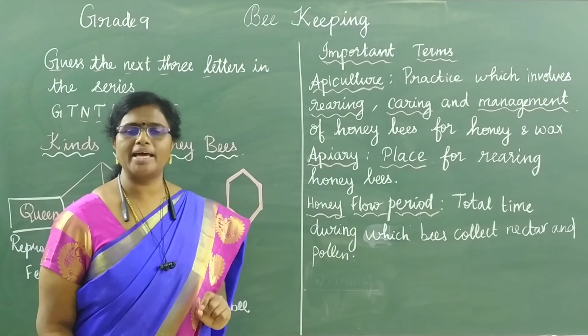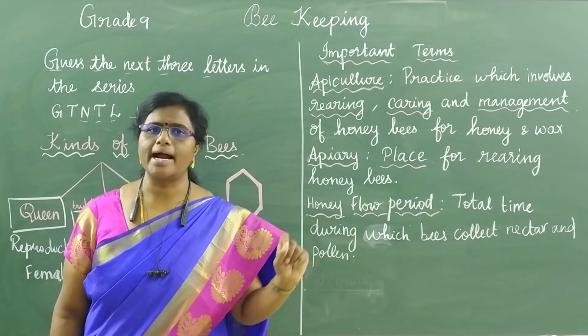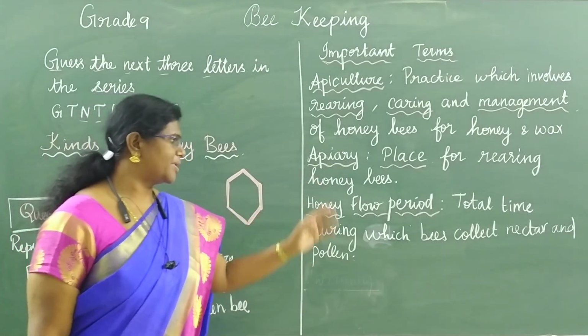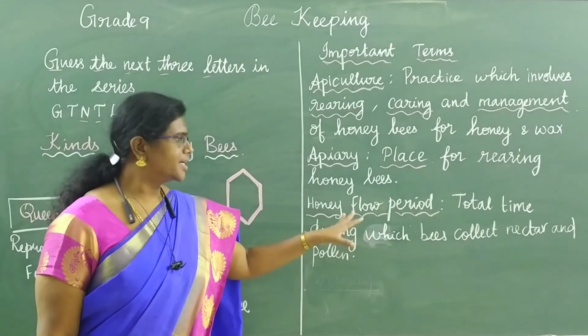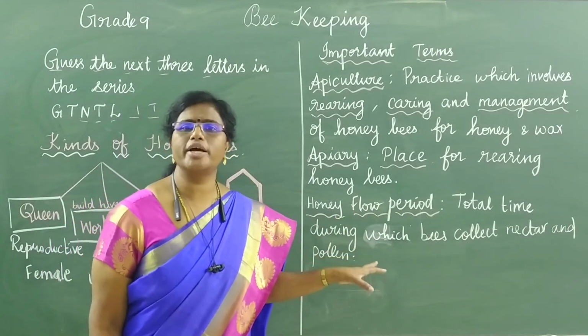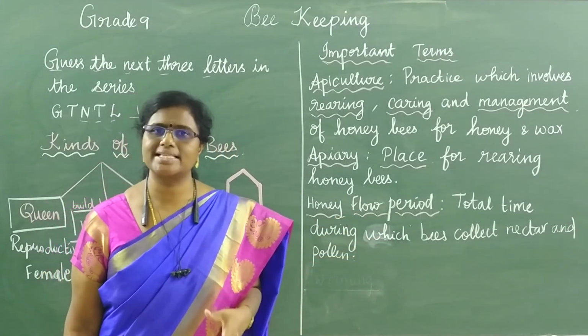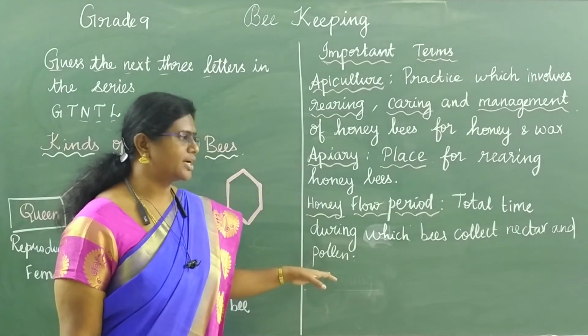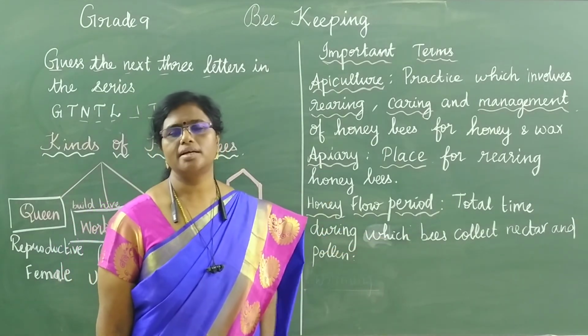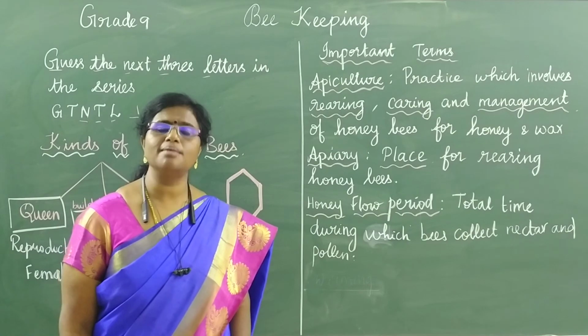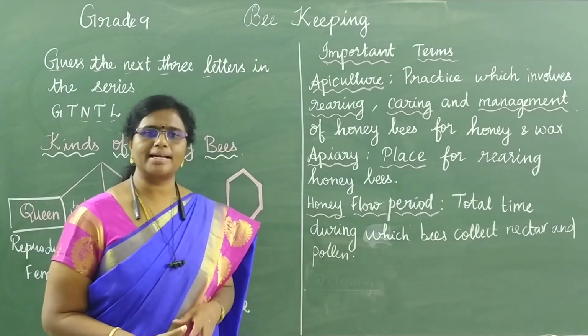The next is apiary, the place for rearing honeybees. We call it as apiary. Honey flow period is total time during which the honeybees collect the nectar and pollen is called as honey flow period. So I think you have understood the terms. Now let us see elaborately about